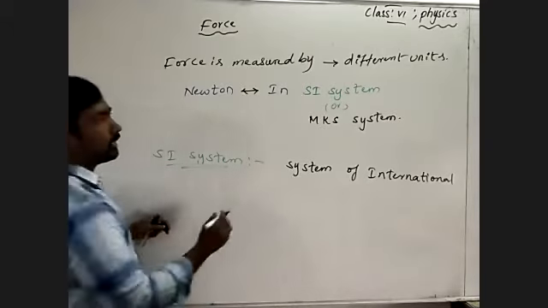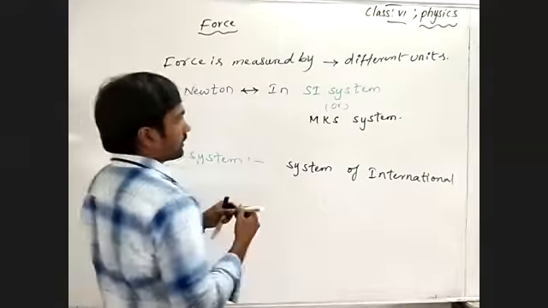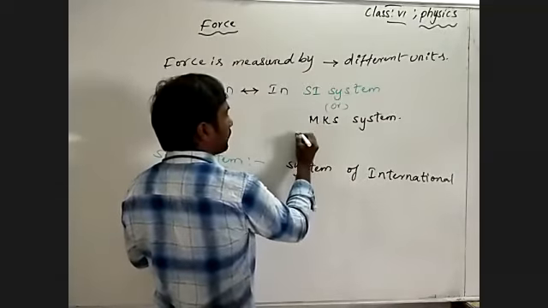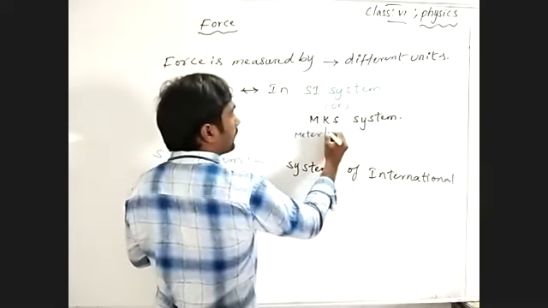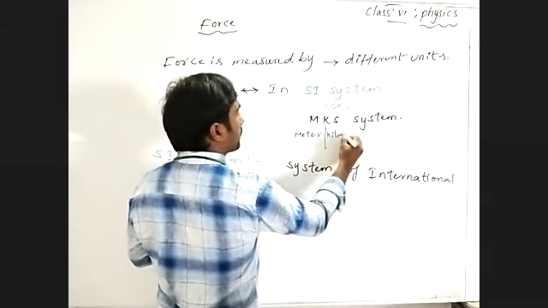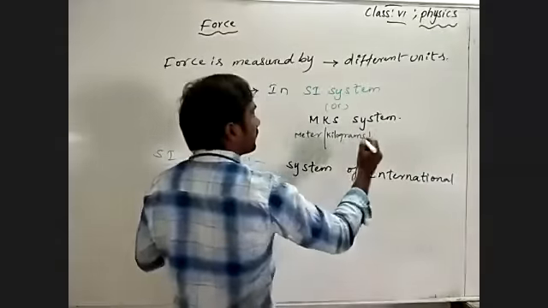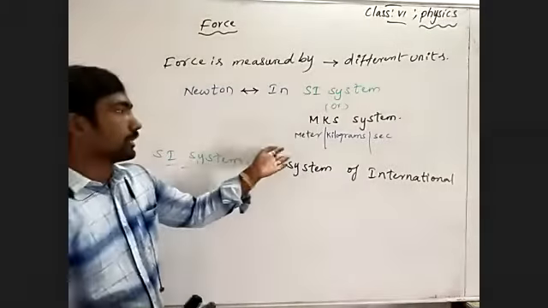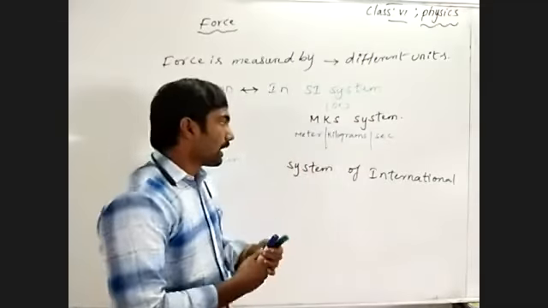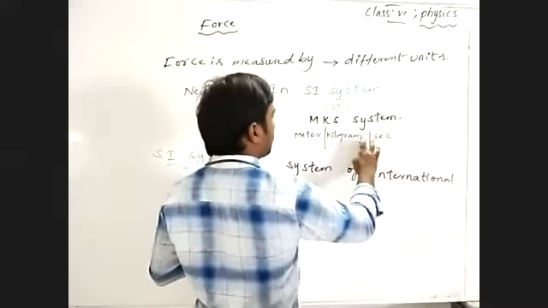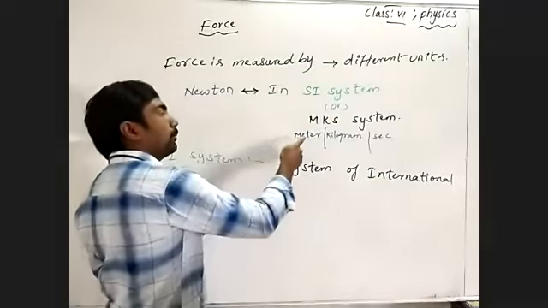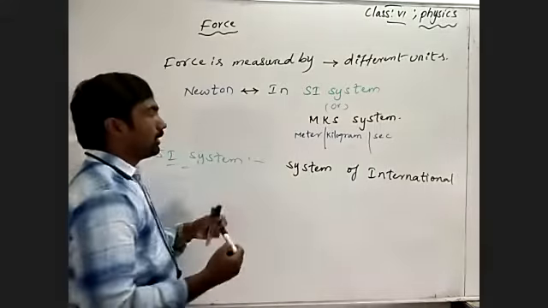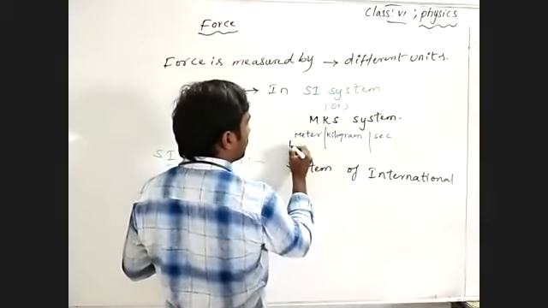Coming to MKS: M means meter, K means kilogram, and S means second. Meter is the standard unit to measure length.